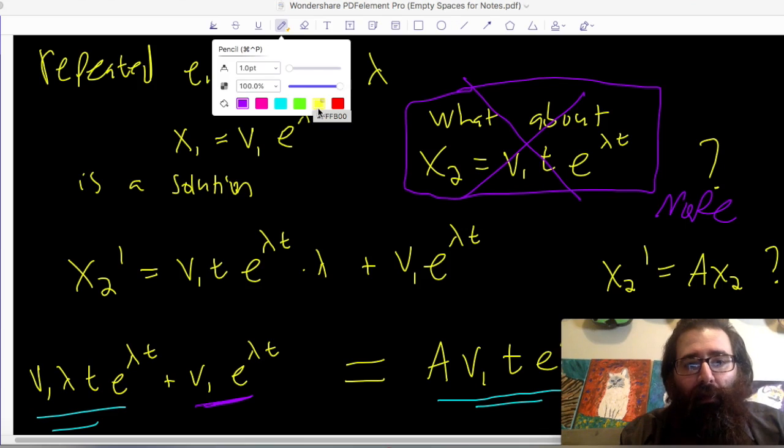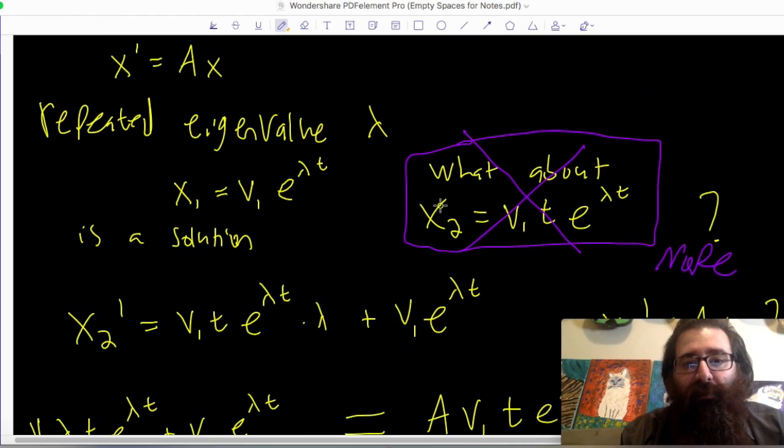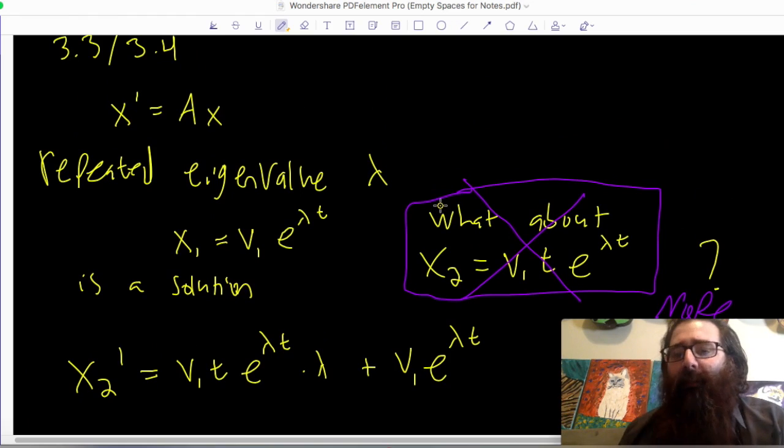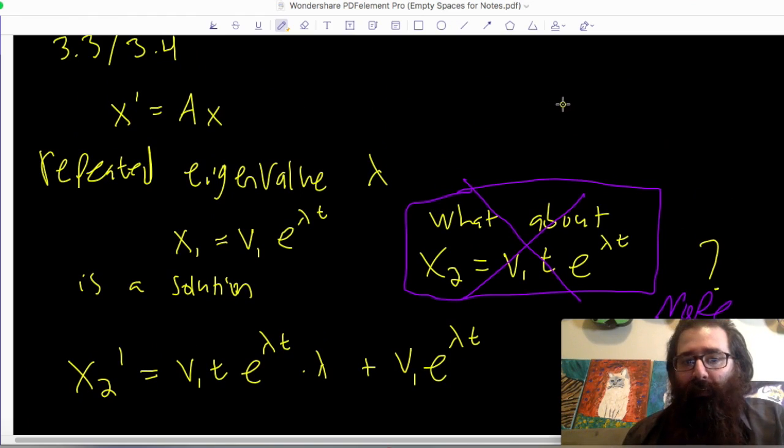Well, okay, what is our other solution then? Well, we don't give up in differential equations, of course not. We just try to be creative and hope that we get lucky. So we still have a solution, x1 is v1 e to the lambda t. What if our other solution, x2, isn't too far away from this? Although I didn't get what I wanted off of my first guess, I still have this feeling that I'm not going to have to venture too far away from that original guess to get something that's going to work.